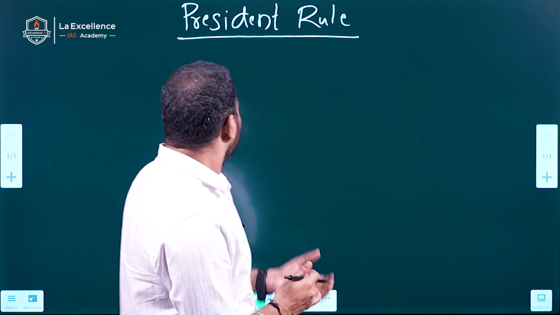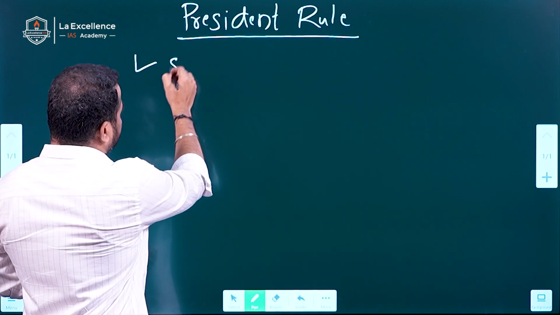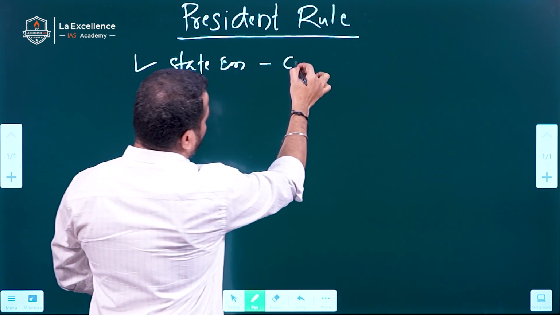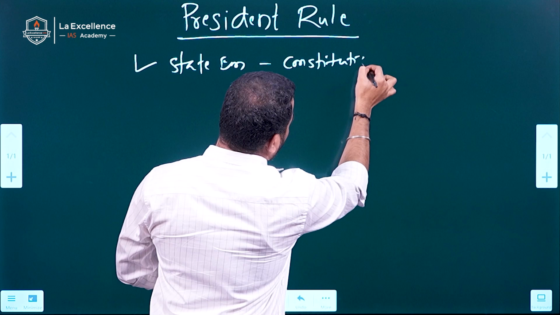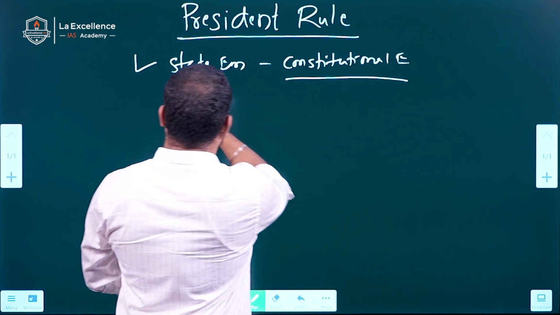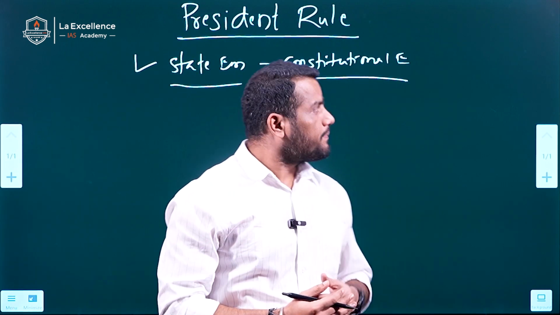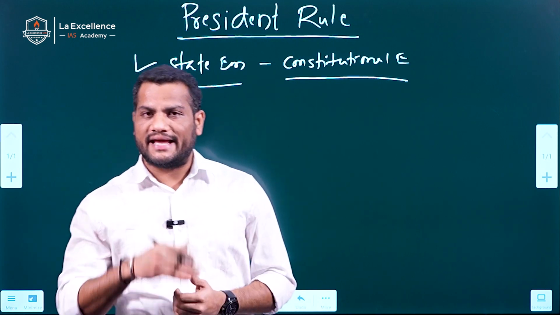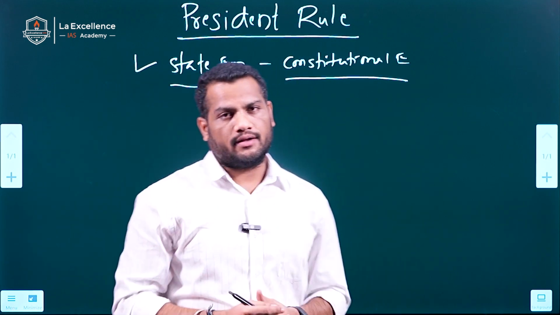Let us begin. President rule is also called state emergency and also called constitutional emergency. Constitutional emergency. Why? We'll see that. The president can impose this particular emergency, meaning constitutional emergency, in any state under two articles.